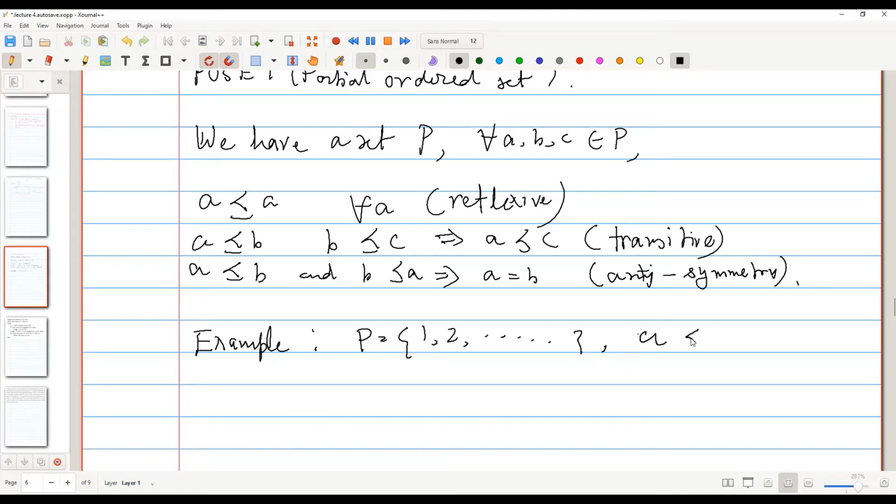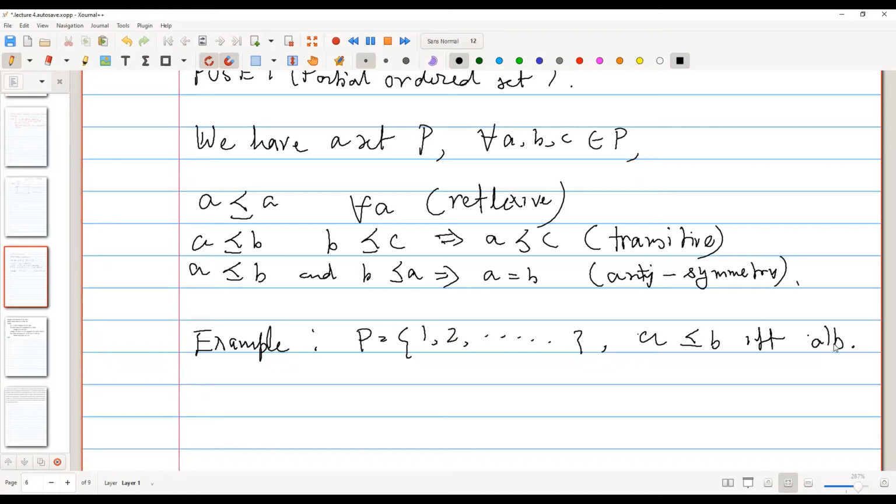We can say that a precedes b if and only if a divides b. So a will be on the left side, b on the right side. Basically, a is 3 and b is 6. Nice. So this is an example of a poset.